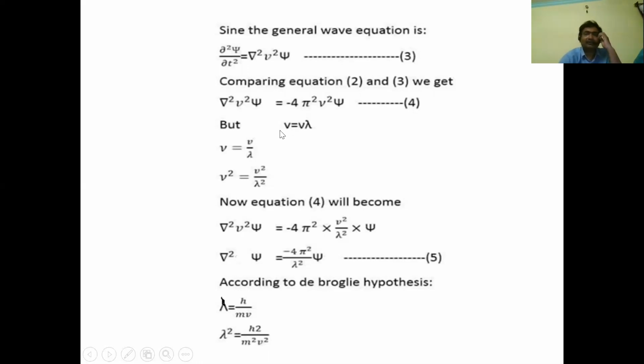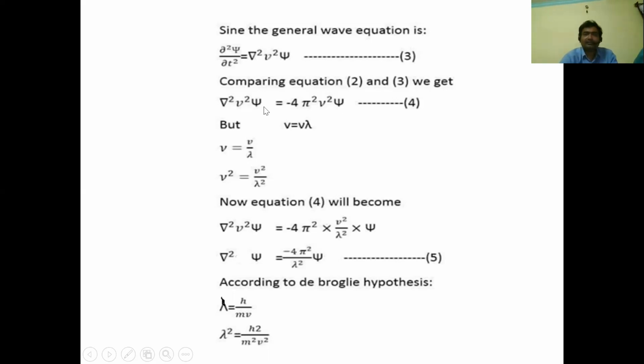But we know v is equal to nu lambda: velocity is equal to frequency into wavelength. From this, we can write nu is equal to v by lambda. If you square this equation, we get nu square is equal to v square by lambda square. Just substitute this nu square value in the equation.